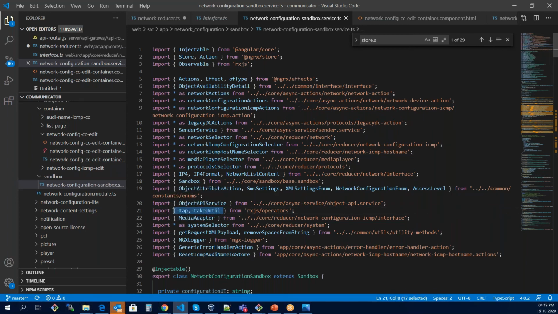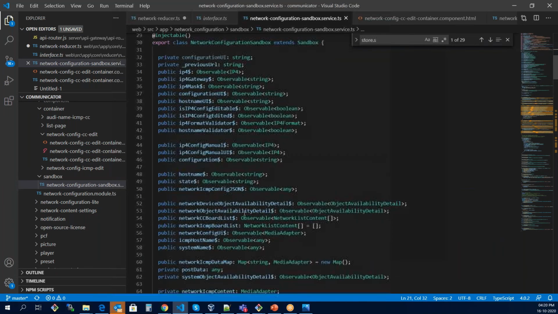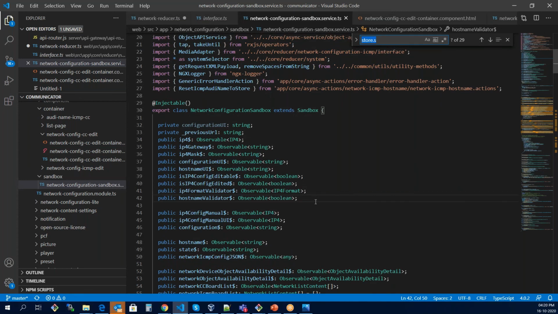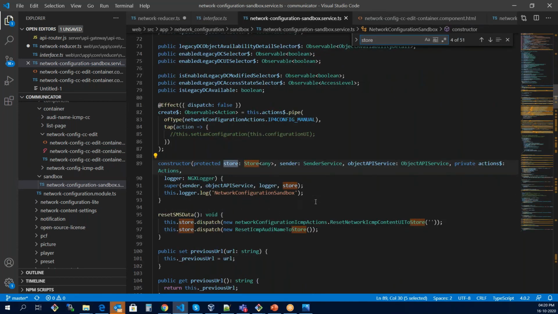There are many other concepts, and honestly, 1 hour or 1.5 hours or 2 hours is really very less to explain everything, like RxJS. We can just go on, so we will keep focusing only on the host name thing. How our host name is changed, we will quickly wrap up the discussion.